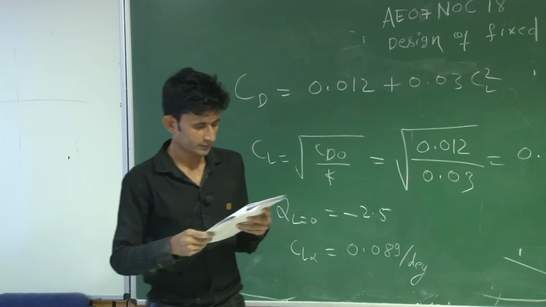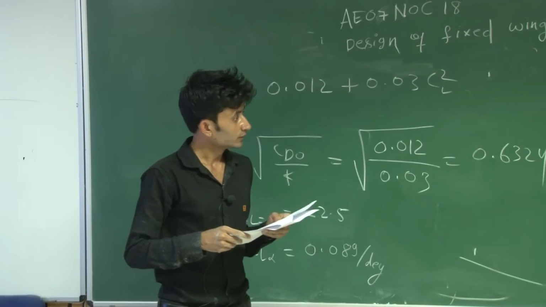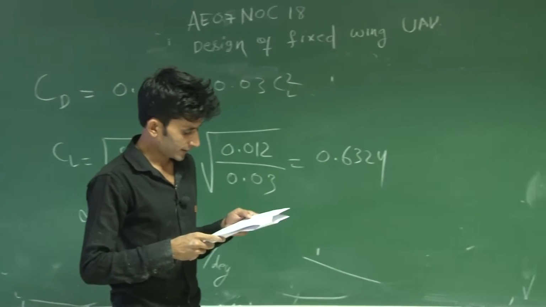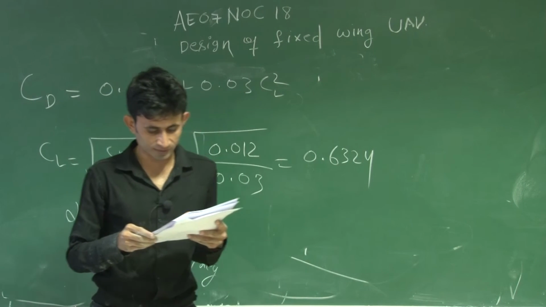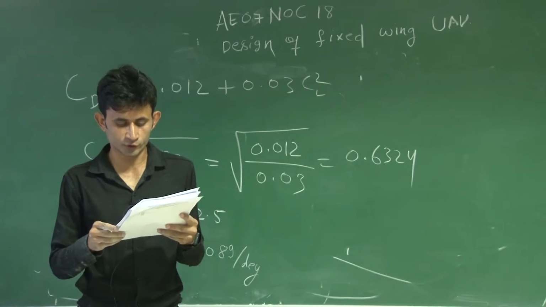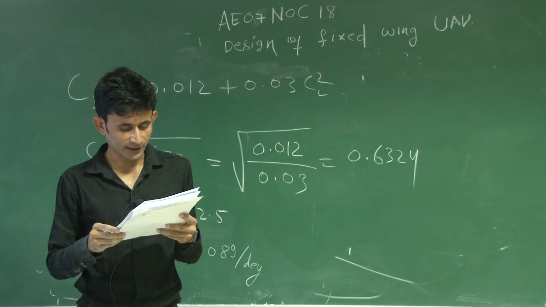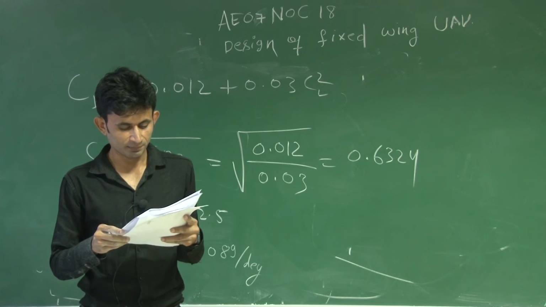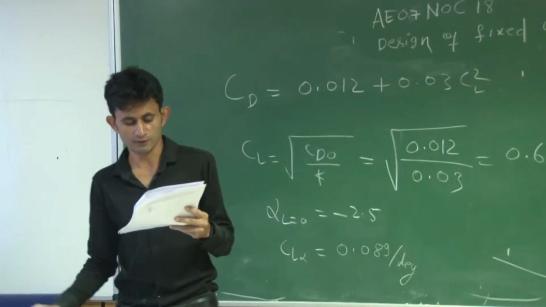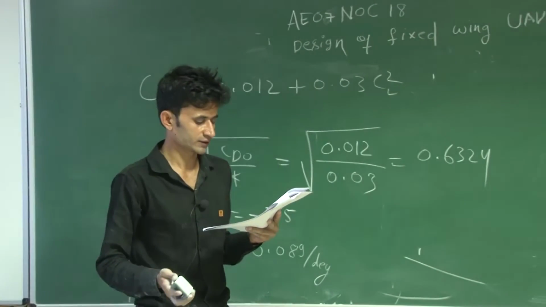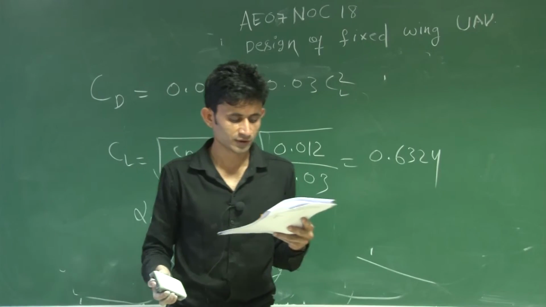And yes, in the 8th question the same lift curve slope is given, the same alpha at lift equal to 0 is given, and the angle of attack at minimum power condition is asked. In the assignment we missed the word minimum, we wrote maximum power condition, but it is minimum power condition.